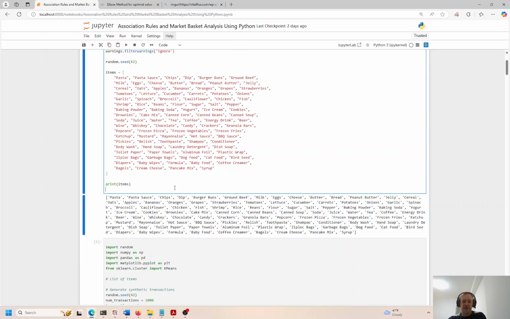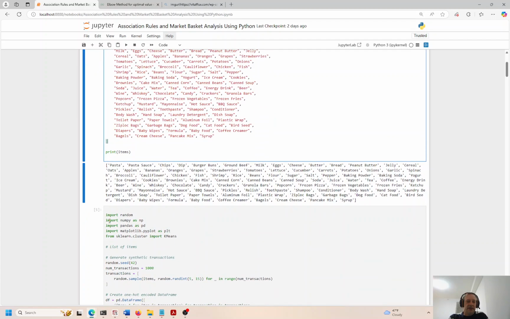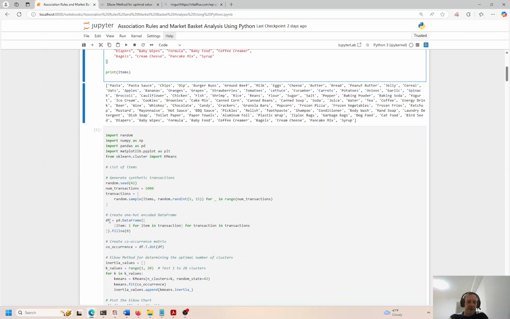So I have some grocery data here. Let me go ahead and refresh the cell. Control Enter is going to refresh it. I'm going to print everything in this list. This data structure has square brackets around it, so it's a list. We have a few different data structures. We have data frames, which I use a lot. Lists and dictionaries, I use a lot. Sometimes tuples, but not so much. I like working with lists. They're mutable, they're changeable. You can add and delete pretty easily. So lists are pretty flexible.